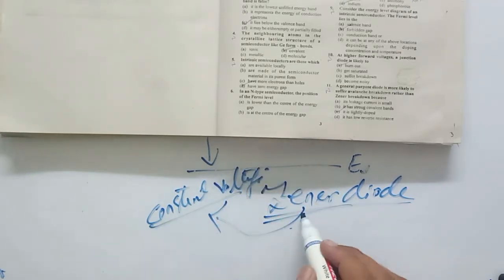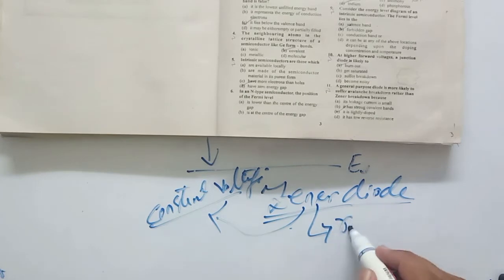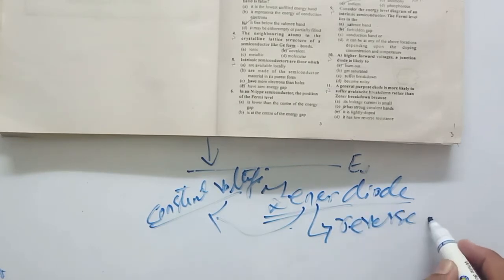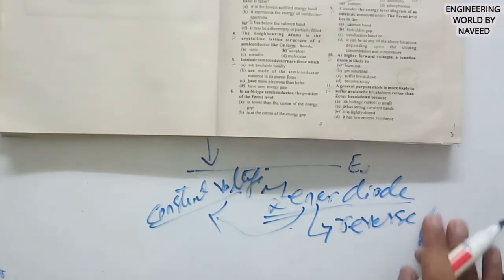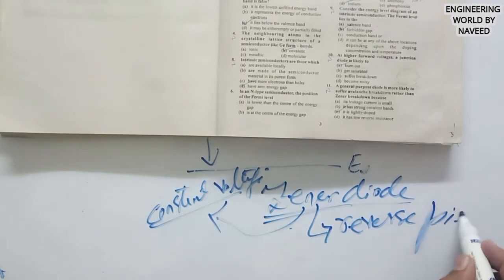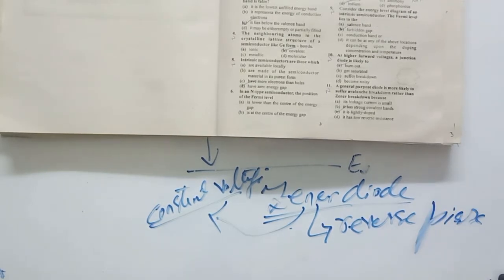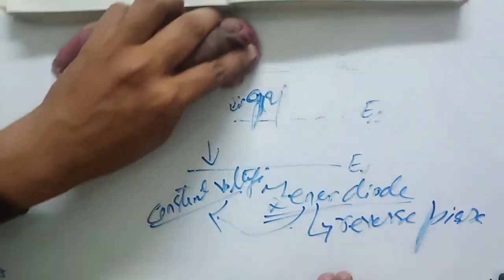Okay, and you will connect the Zener diode in reverse form, yeah, reverse bias. The Zener diode will always be reverse biased. The Zener diode will also be heavily doped. Okay, next MCQ is